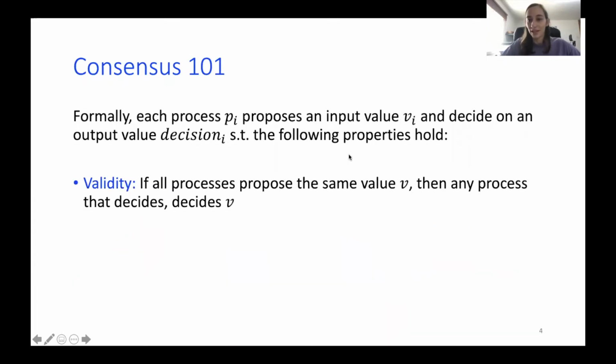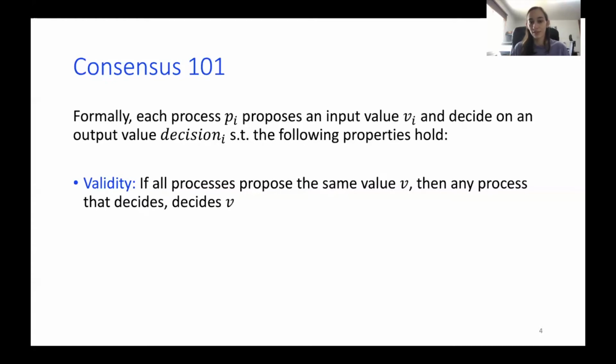So let's make it a bit more formal. We have a closed set of processes, where each process Pi has some input value, for example, what it wants to put on its pizza. And at the end, everyone has a decision of what they decided. And we want the following properties to hold.